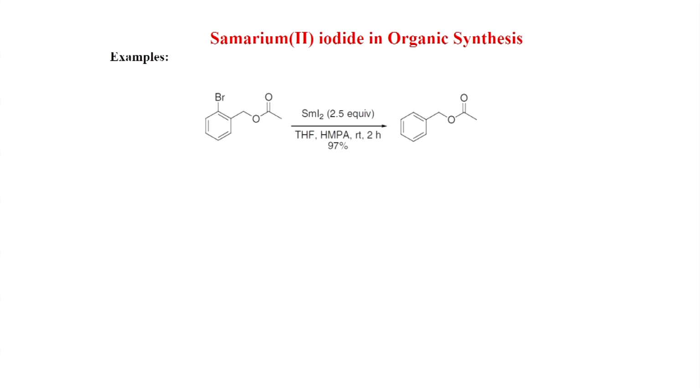Some more examples, here an aryl bromide is there, and samarium iodide, THF, HMPA, room temperature, you get this. And so, this is very important in samarium iodide mediated reaction. If there are different groups, the highly reactive bond will first react. So, here the ester is untouched.